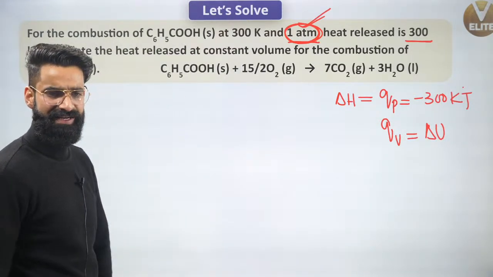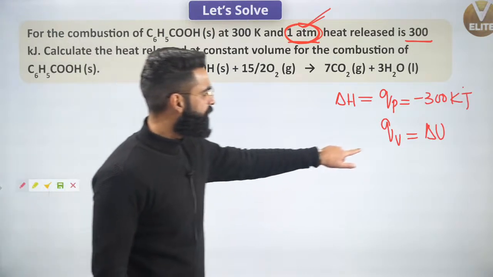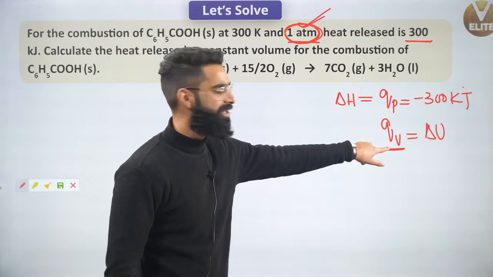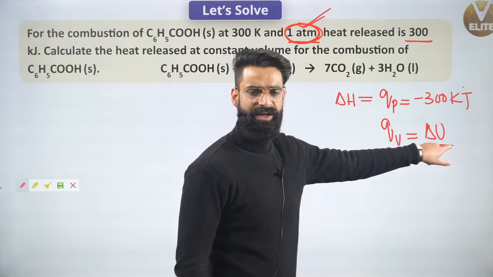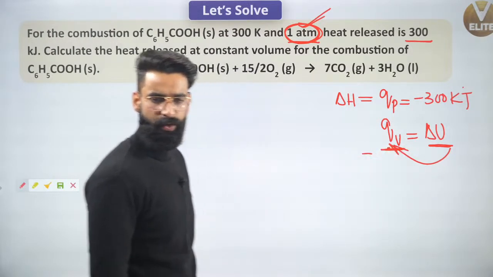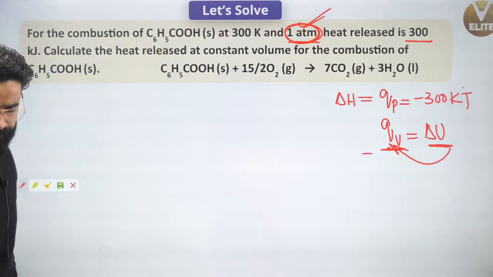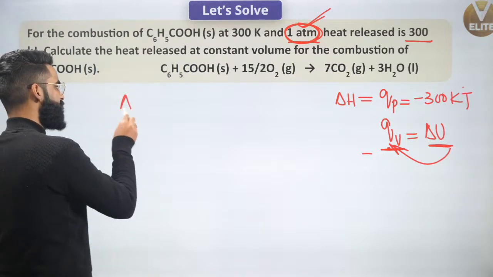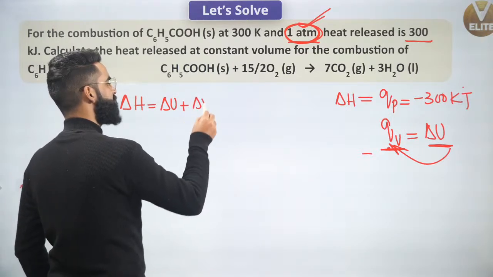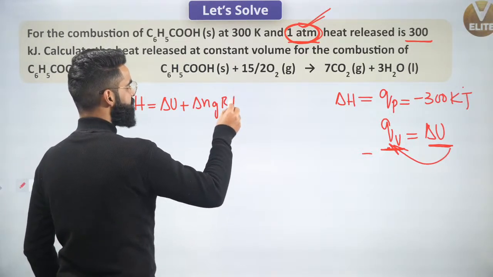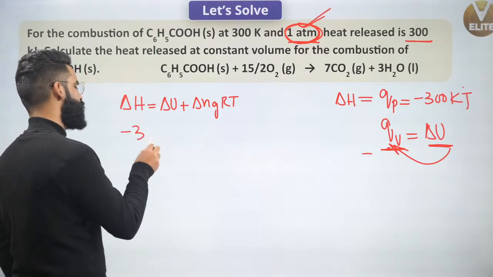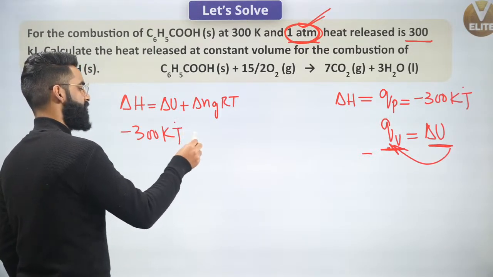Do I know the relation between delta H and delta U? I need to calculate the value of QV, the heat exchange between system and surroundings at constant volume. That actually means I need to have the value of delta U. Whatever is going to be the value of delta U, same is going to be the value of QV. Very simple. So people, you know the relation: delta H is equal to delta U plus delta Ng RT. Delta H value, that means QP value, is given to me as minus 300 kilojoules.